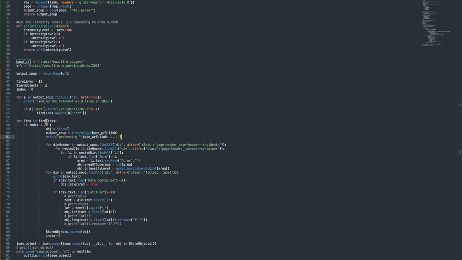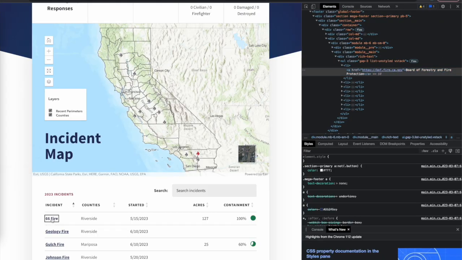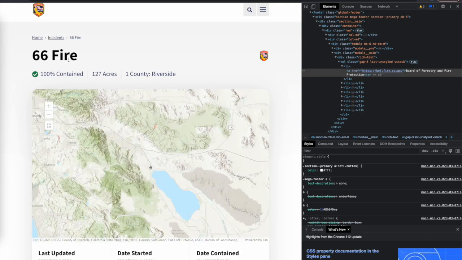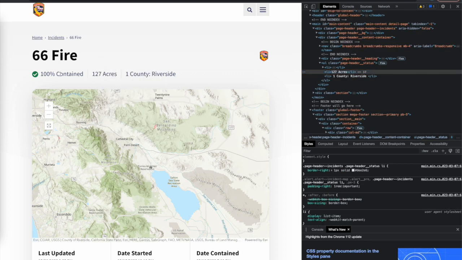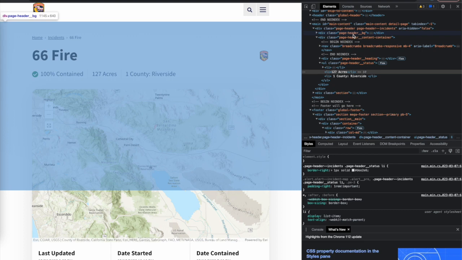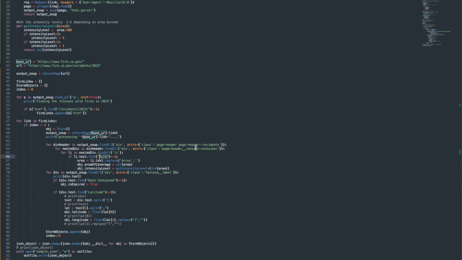So here you can see that I am opening a certain link and it has all the values. Now I am going to show you how I have extracted this 127 acres from this page. I am going to inspect, and you can see how I check it with the page source. This is the div class we need to extract, so here I have added it. After that we need to get that 127 acres, and we need to fetch another nested div from it. We hover over the divs to see which one we need. This is the div we need as a nested div, which will contain our value of 127 acres.